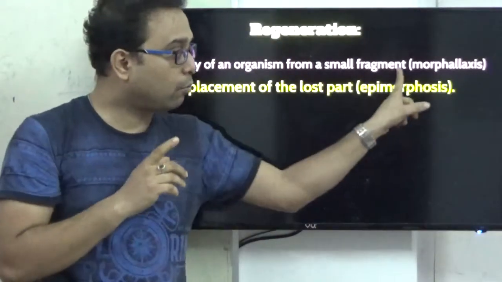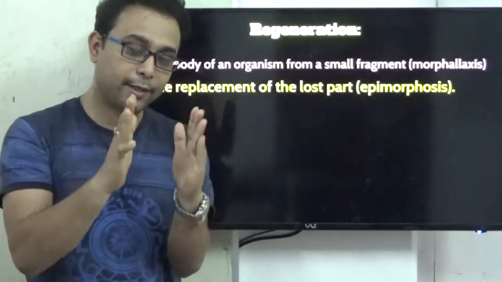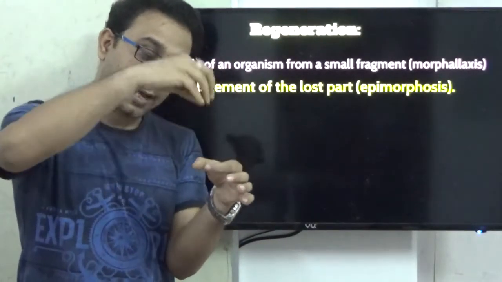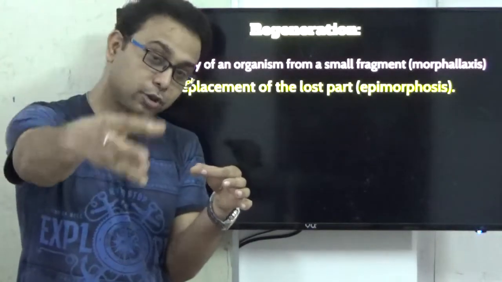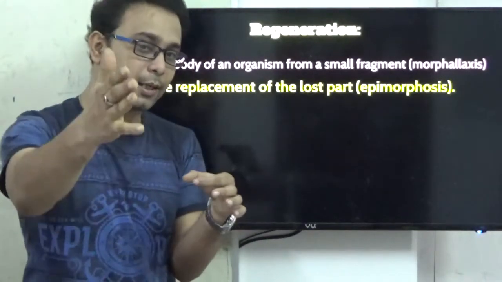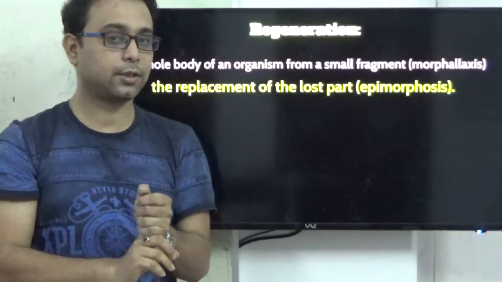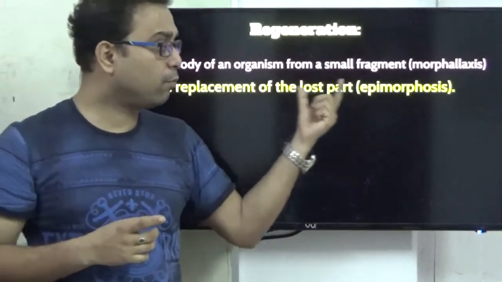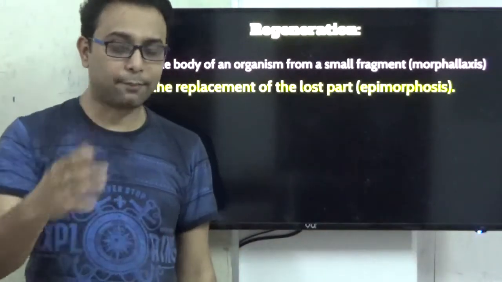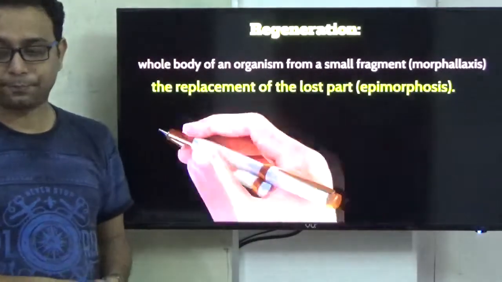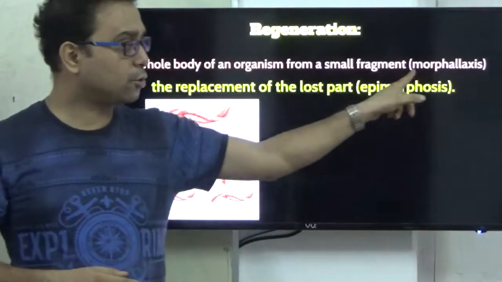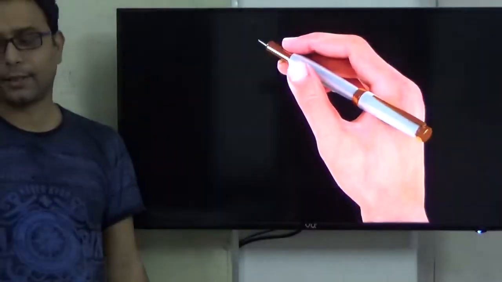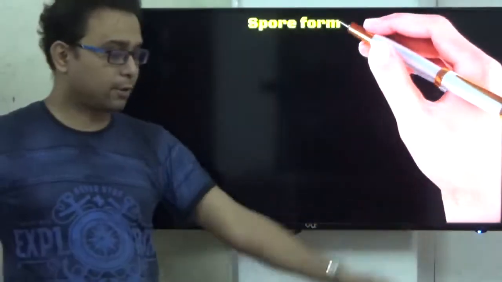When some part is detached and the lost part is replaced by the regeneration process, that is called epimorphosis. I have also given two examples: planaria belongs to morphallaxis, right? On the other hand, the lizard exhibits the second process.